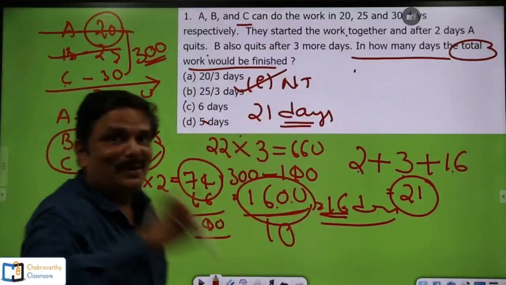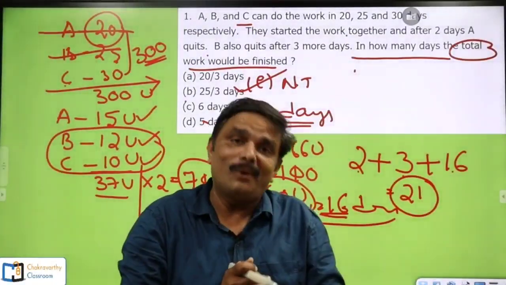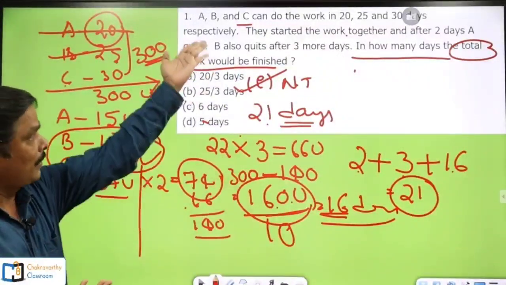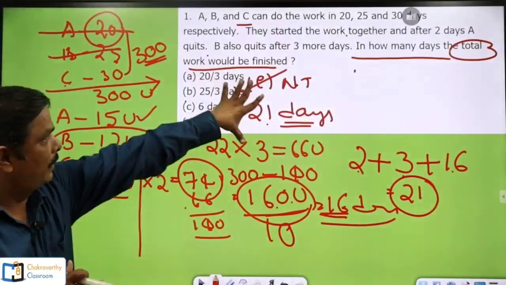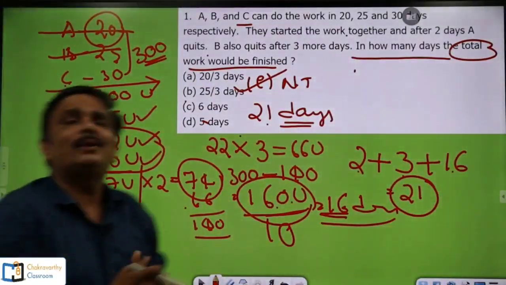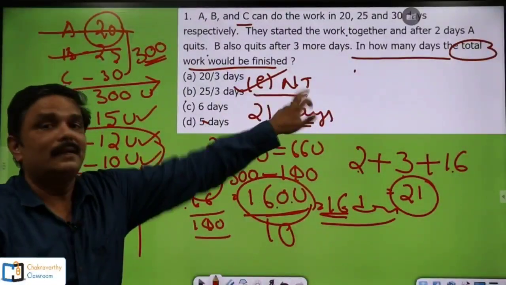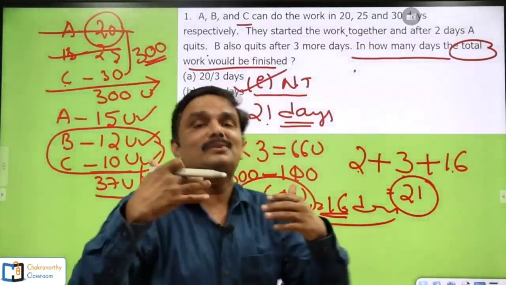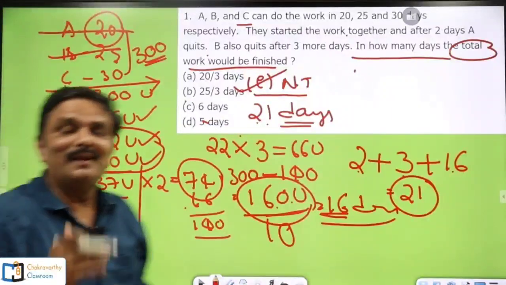There is a difference between answer and option. In my regular classes, I have clearly given that. Alright, so the answer is 21 days, but I have not got the answer in the given options. Among the given 4 options, I have not got that one. So simply my option is none of these, that means none of the given options is true, because my answer is 21 days. Hope you must have got the idea.